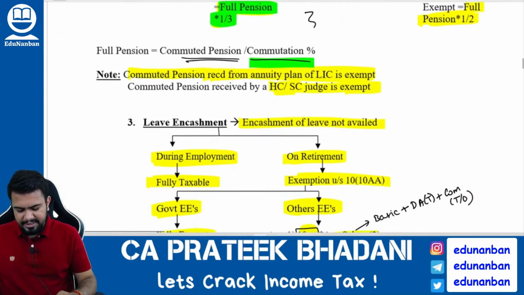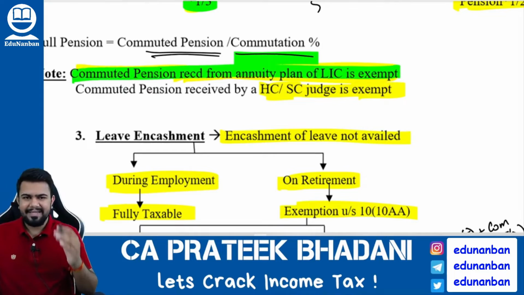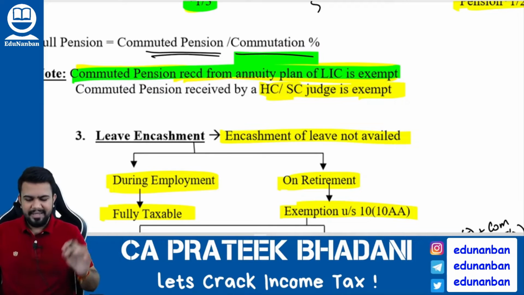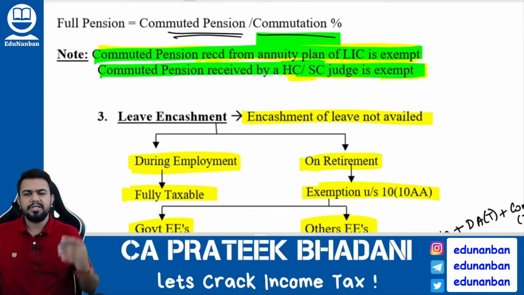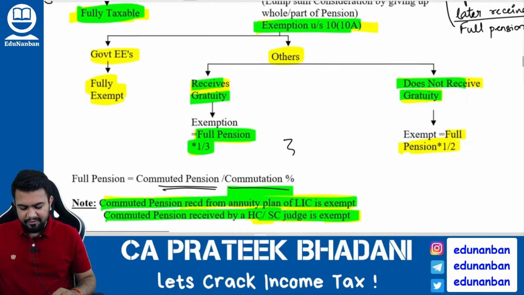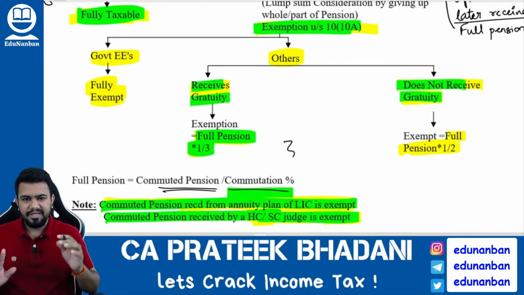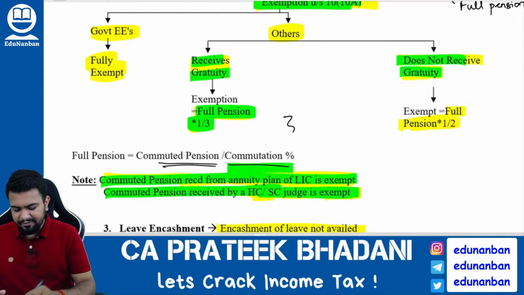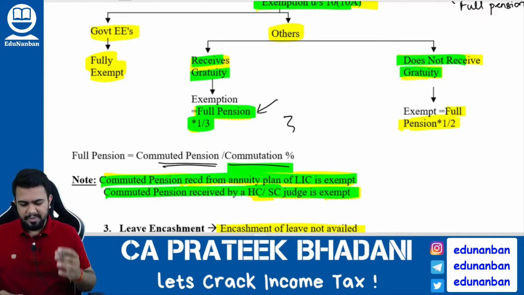Now let us see some special points about pension. Firstly, if any commuted pension is received from the annuity plan of LIC, that is Life Insurance Corporation, it is fully exempt. Next, if any commuted pension is received by a High Court or Supreme Court judge, then also it is fully exempt. And here be very careful. In commutation of pension, there is no concept of salary definition. You just have to see full pension and calculate 1 by 3 or 1 by 2 as the case may be.